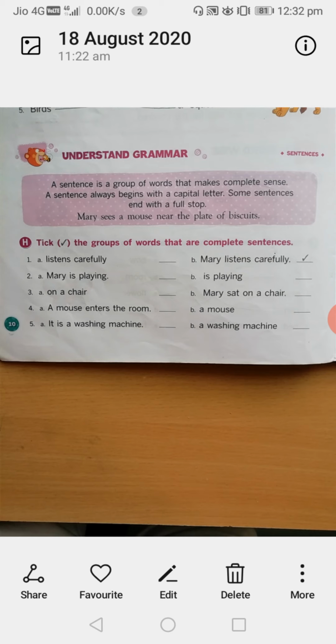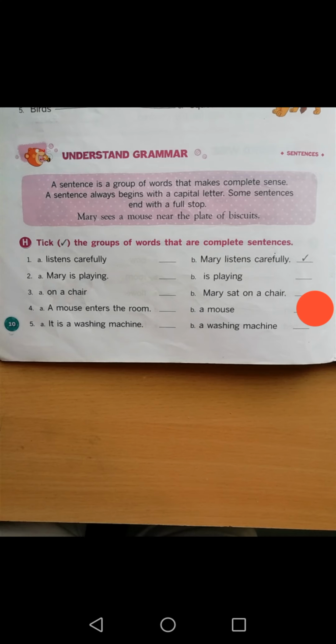Fifth question. A option, it is a washing machine. B option, a washing machine. See, option B, a washing machine. Is it a sentence?